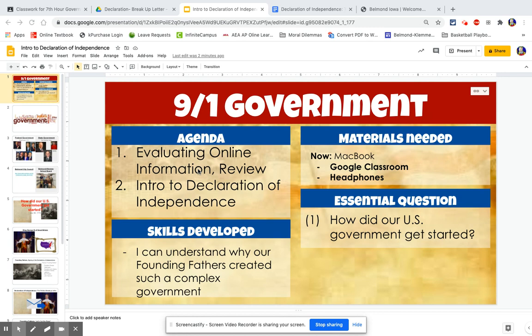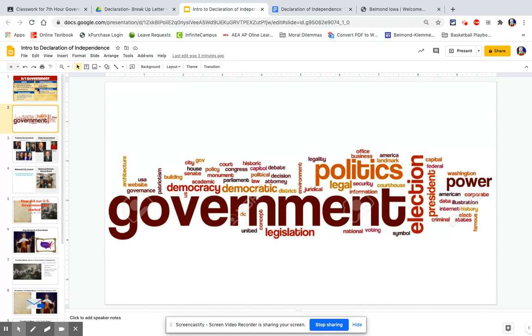What we're going to do today is start to figure out how our United States government got started. When I say the word government, we are talking about those people that hold public office, that are elected to make decisions for the people of the United States, the people of Iowa, the people of Belmont, the people of Clemmy, the people of Rowan, the people of Goodell. You could go on and on.